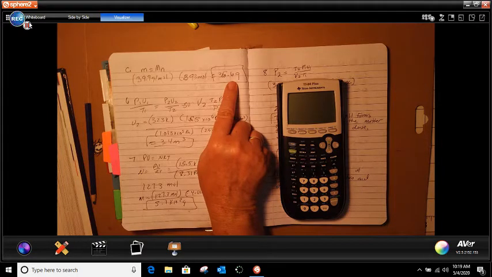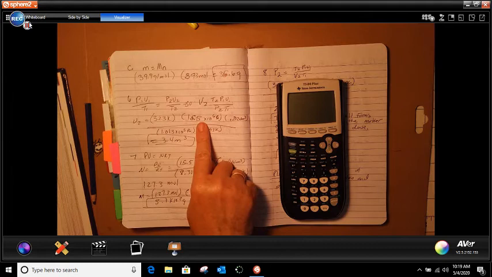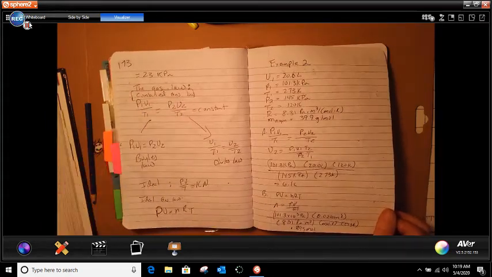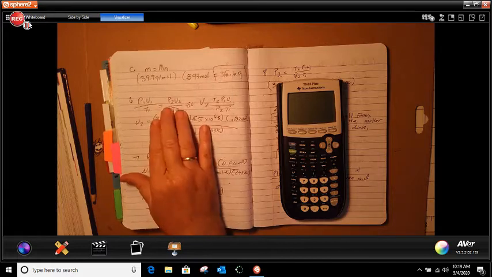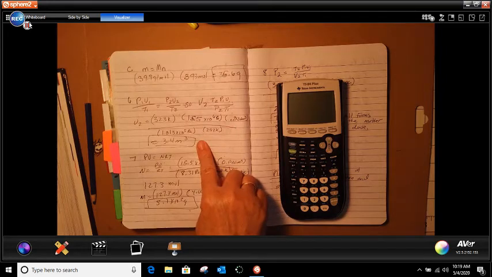A tank of helium is used to inflate a toy balloon, with a tank pressure of 15.5 times 10 to the 6 Pa. The temperature is 293 Kelvin, and the tank volume is 0.20 cubic meters. The large balloon will be at 1 atmospheric pressure at 335 Kelvin. The only thing we're going to do is use pressure 2 times volume 2 divided by temperature 2. This is the equation, the combination gas law, and the only thing we're doing is rearranging it to get V2 by itself. We do our math and we get 3.4 cubic meters.